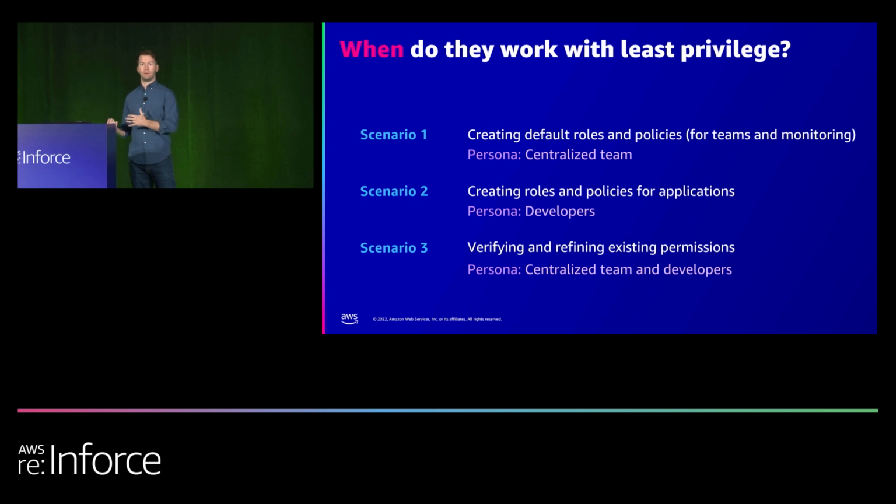After that, the more decentralized teams, or what I wrote here, developers, are going to go build something in that cloud environment using those roles that we just talked about, right? So they need to create new roles and policies for the applications, because those applications need to interact with data, S3, SQS queues, that sort of thing. So creating those roles and policies is that next scenario, and that typically happens by a more decentralized team. And then lastly, the third scenario would be verifying and refining existing permissions, and that's the responsibility, or at least in my eyes, the responsibility of both sets of those teams, right? It's everyone's responsibility.